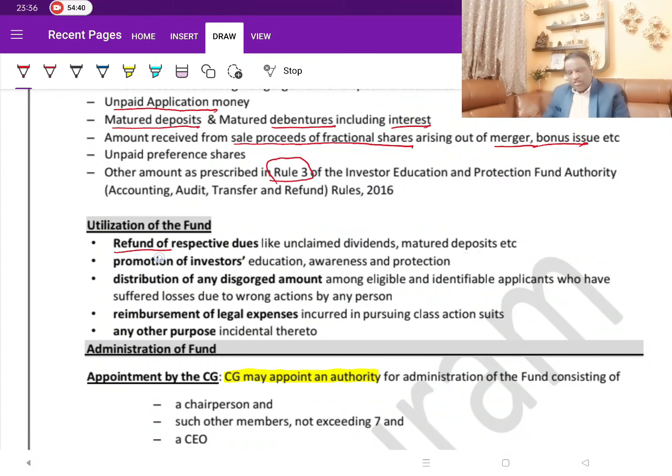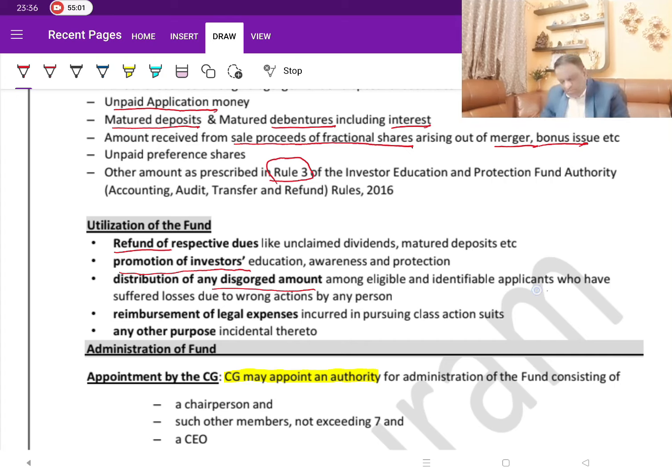Second one, promoting the investors' education, like the name suggests, promoting the education and awareness, protection and all. And distribution of discharged amount to the eligible or identified applicants. That is, any ill-gotten money if you have got, that is what is discharged. So that they will distribute it to the identifiable applicants.